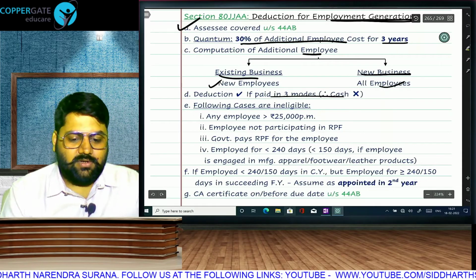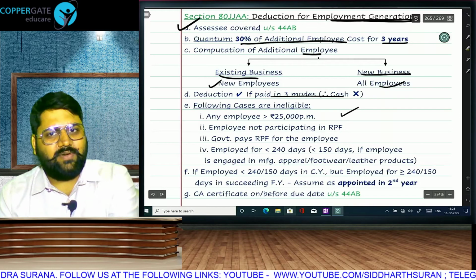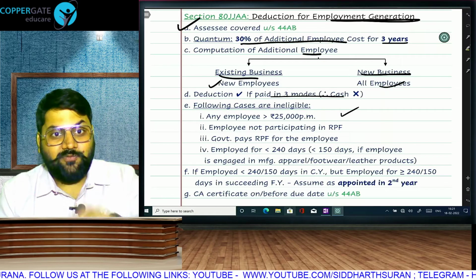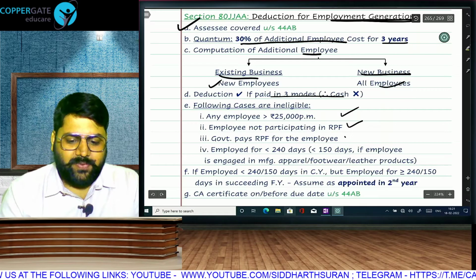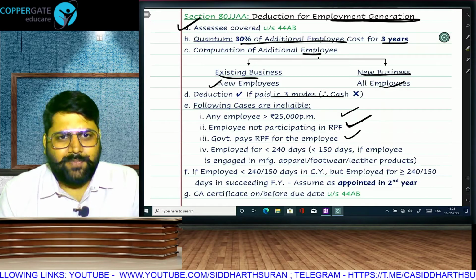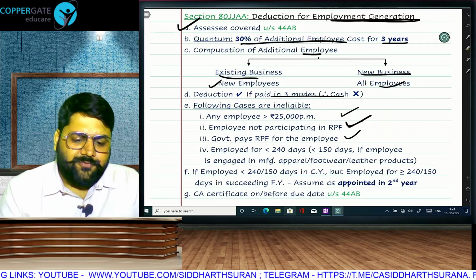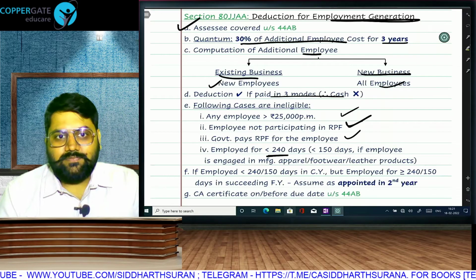Cash not allowed. If you make payment to the following employees, it will be ineligible. Any employee getting more than 25,000 salary is a rich employee. We want poor employees to get jobs. Not allowed. If the government is paying the PF, or the employee is not participating in PF, maybe he is a contract or part-time laborer, not allowed. If you employ him for less than 240 days, then not allowed.